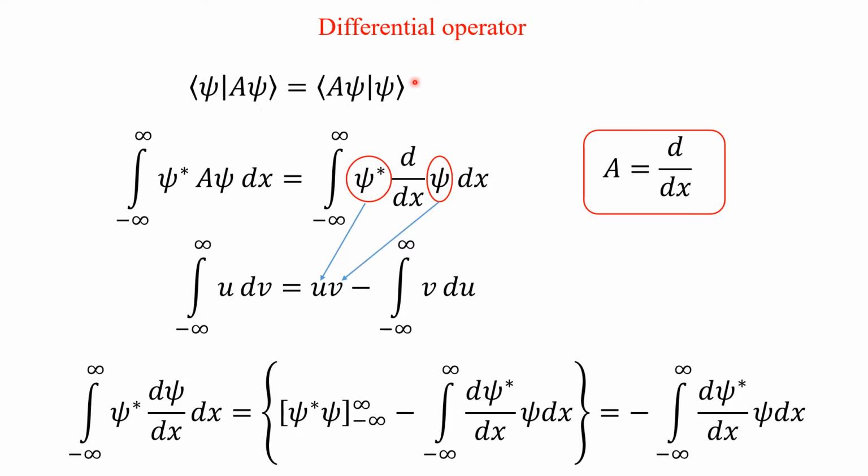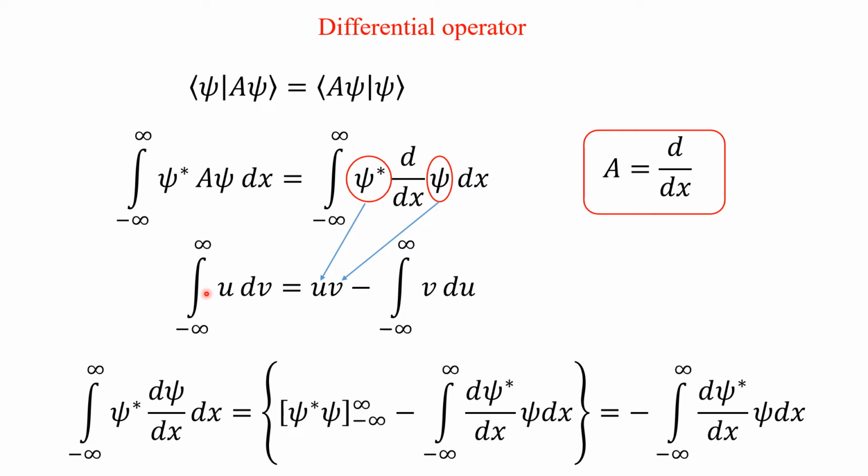The basic definition for the Hermitian operator is this one we have seen. So the left hand side in the integral form you can write like this: integral over minus infinity to plus infinity psi star A psi dx. Since A is a differential operator, I have replaced A by d by dx. You can see here, this is in the u dv form, u is psi star, v is psi.